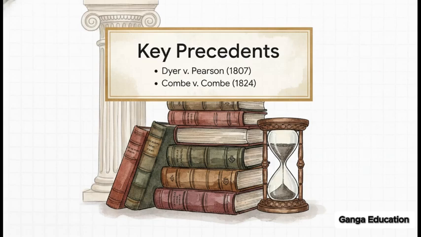And the court didn't just pull this out of thin air. They backed it up with heavy historical precedents. They cited Diver v. Pearson from 1807 for the exact rule on third-party debts. They brought in Combe v. Combe from 1824, stating guarantees need a benefit or detriment. And of course, the legendary Stilk v. Myrick from 1809, cementing the rigid need for fresh consideration. Dropping these case names in your exam will absolutely fetch you extra marks.